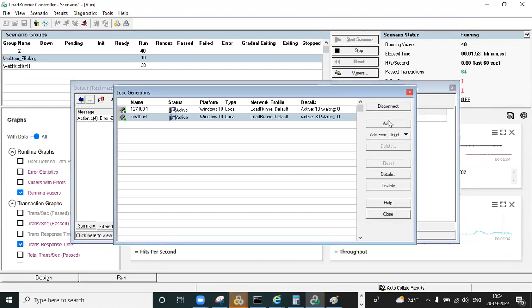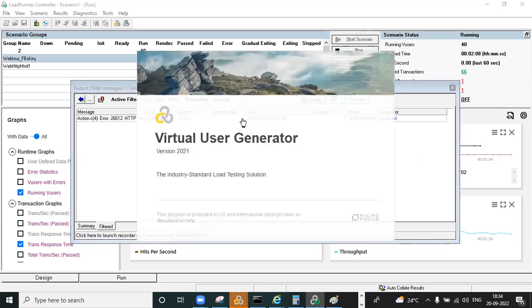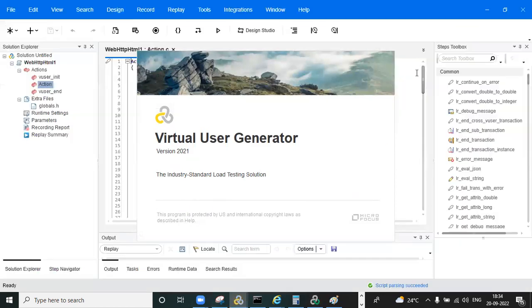I think localhost is active, and you can observe we are getting the 500 internal server error. And the script, sorry, I will open the script again. It is showing the fourth line is throwing an error.